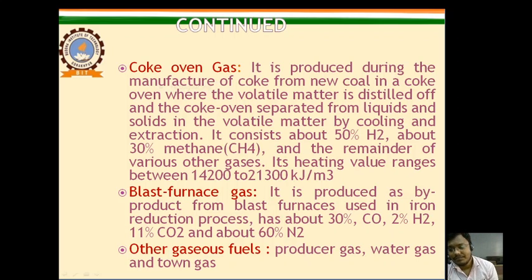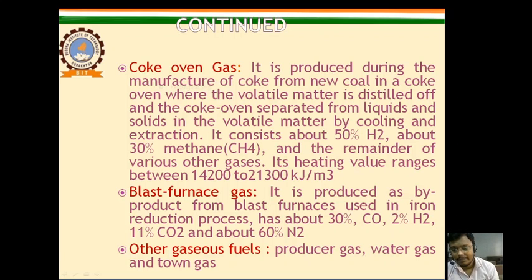So these kinds of fuel we can use in different areas. We have also talked about coal. Coal is a solid fuel used in power plants. From a power plant we get power that is used to produce electrical energy. So coal is also a very important fuel.